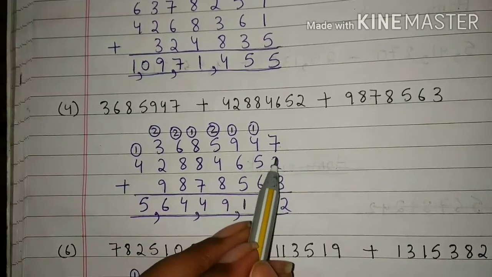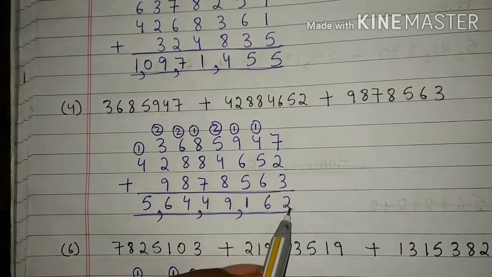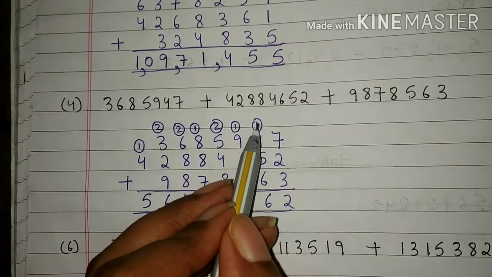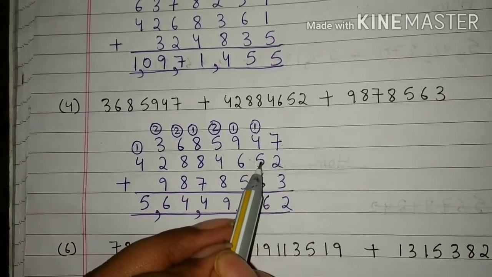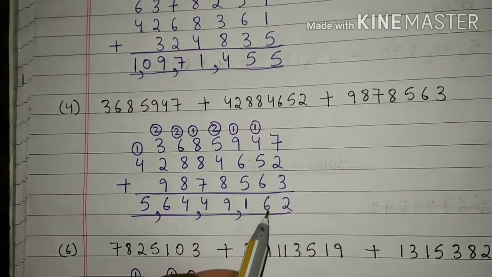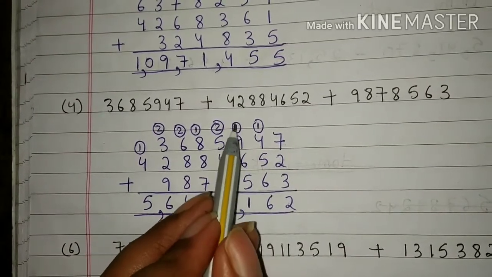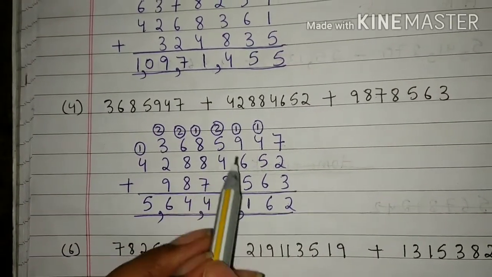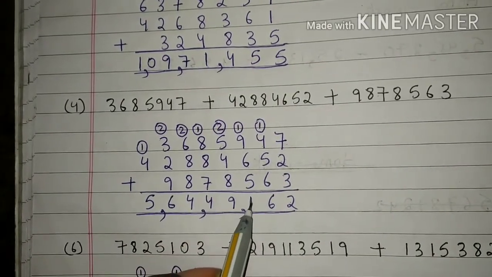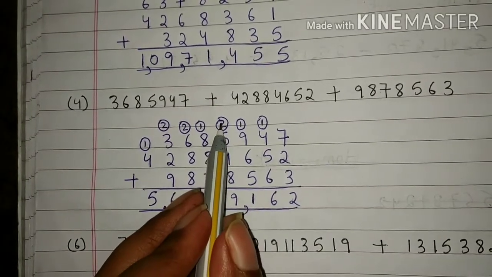7 plus 2 is 9 and 9 plus 3 is 12. 2 we have written here and 1 will be carried here. 4 plus 1 is 5. 5 plus 5 is 10 and 10 plus 6 is 16. 6 we have written here and 1 will be carried here. 9 plus 1 is 10. 10 plus 6 is 16 and 16 plus 5 is 21. 1 we have written here and 2 will be carried here.